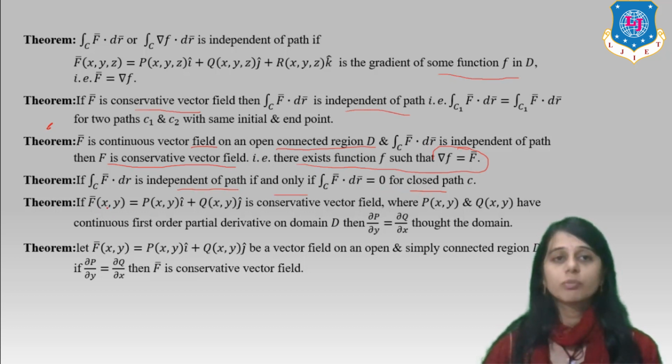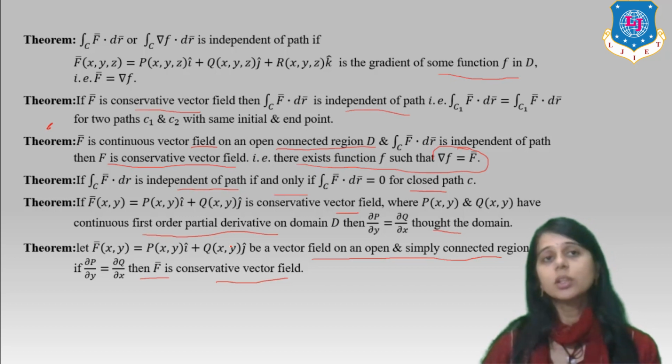If F(x,y) = P(x,y) i + Q(x,y) j is a conservative vector field, where P(x,y) and Q(x,y) have continuous first order partial derivatives, ∂P/∂y and ∂Q/∂x, throughout the domain. Let F(x,y) = P(x,y) i + Q(x,y) j be a vector field on an open simply connected region D. If ∂P/∂y = ∂Q/∂x, then F is a conservative vector field. So this is the theorem statement which we use in the examples